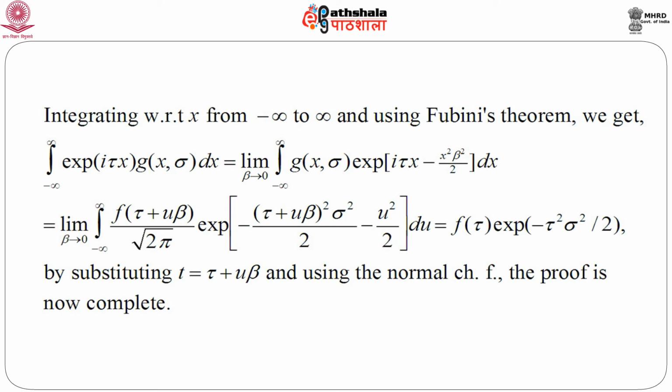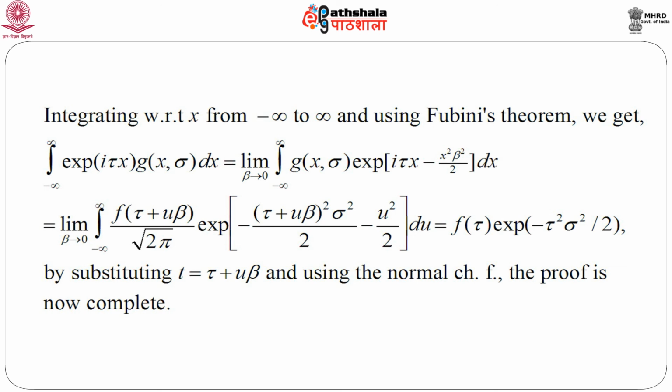And another fact that we have to use every time is the normal characteristic function. So, initially we are planning to show that this would be a characteristic function, and hence f of t into e to the power minus t square sigma square by 2 would be a characteristic function, and hence its limit as sigma goes to 0 would be a characteristic function.